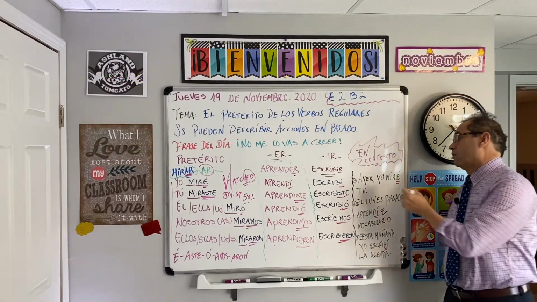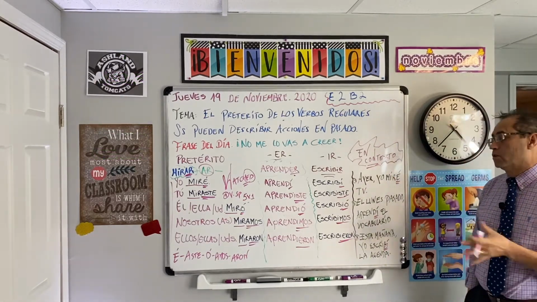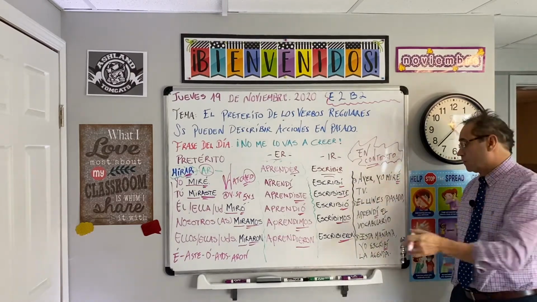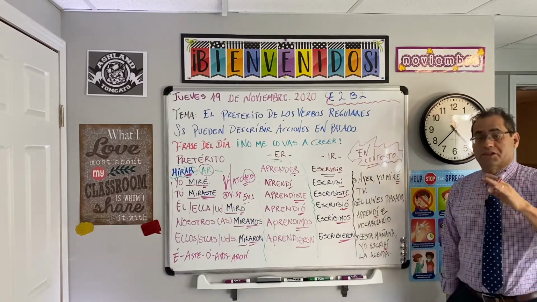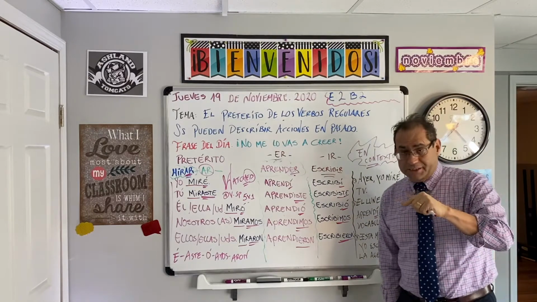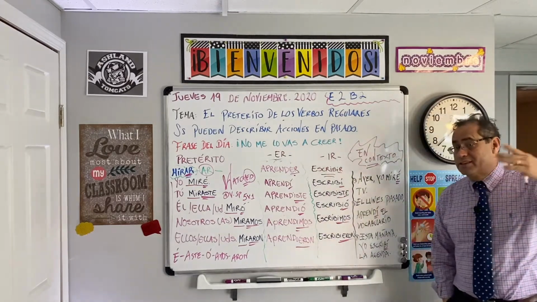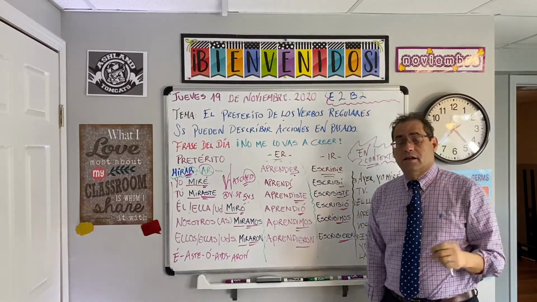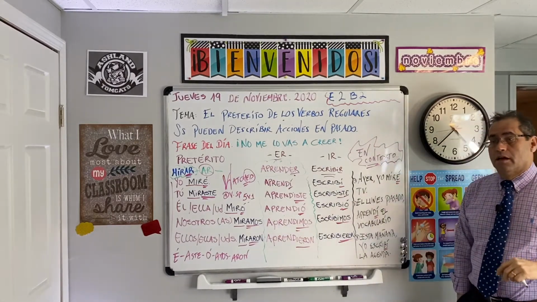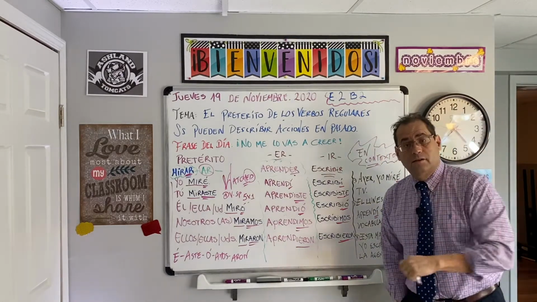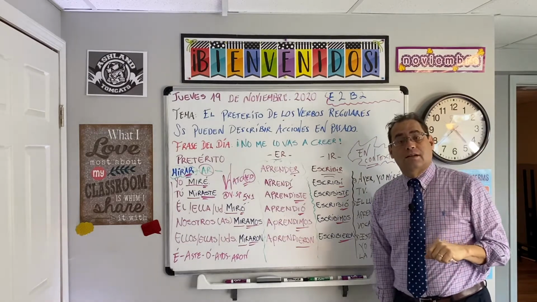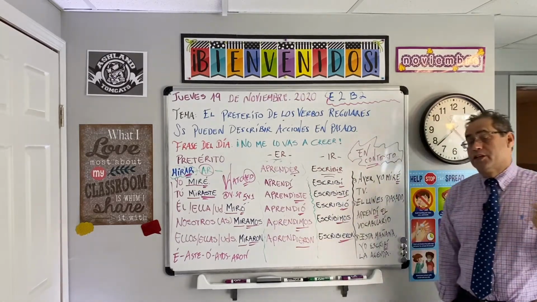En contexto, estudiantes, we can see now here en contexto. We're going to put those verbs in a real context, in a sentence. Ayer, yesterday. Yo miré televisión. I watched television, TV. Some expressions like ayer, yesterday, antes de ayer, the day before yesterday, el lunes pasado, last Monday, esta mañana, this morning, el mes pasado, last month, el año pasado, last year, last century.